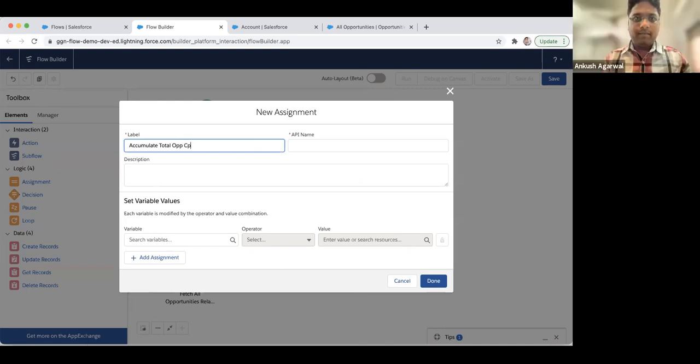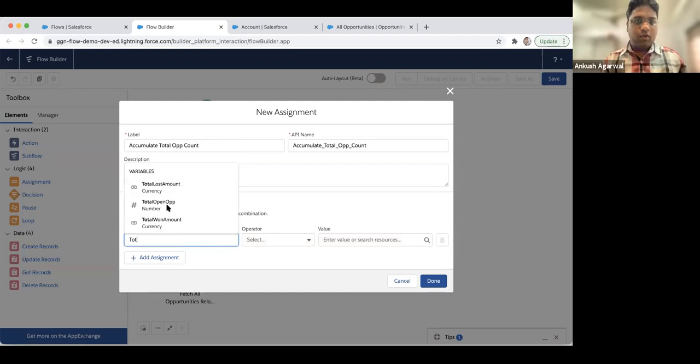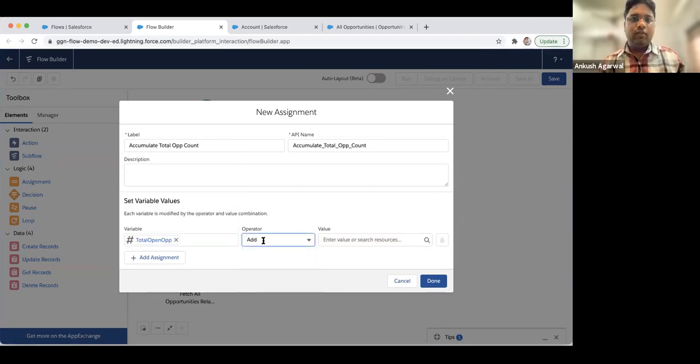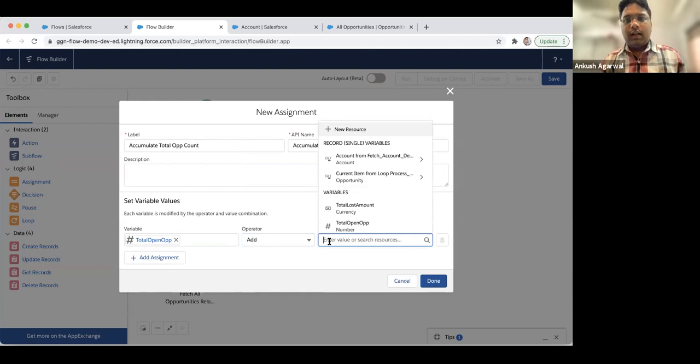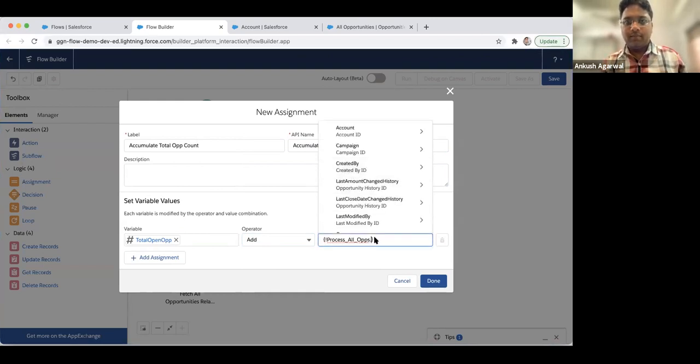OPP count. Okay, and we'll define here total open OPPs, and we'll use add over here. Just make sure you use operator add over here, and then we'll use again current item. So it will be specific.